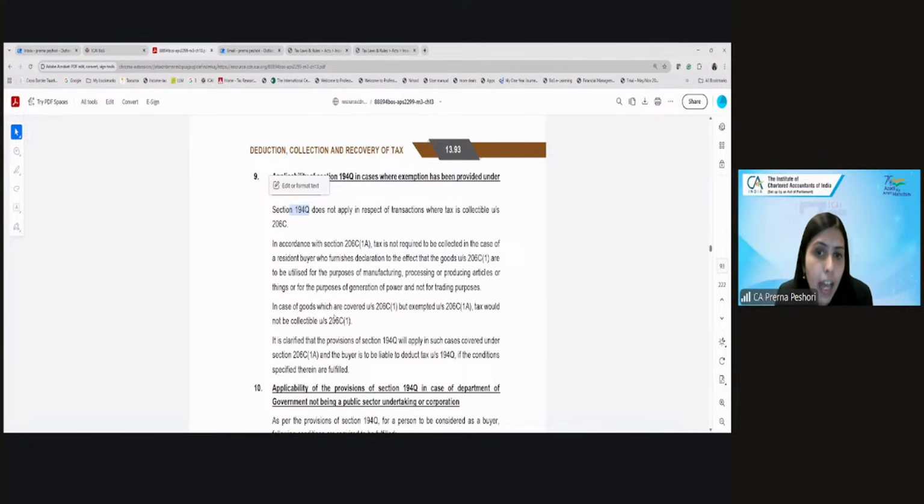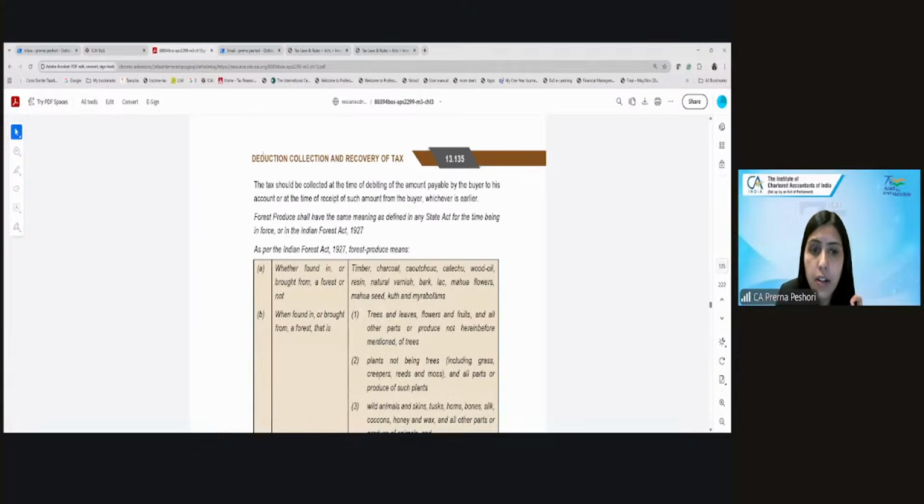So the CBDT has clarified that in these cases 194Q shall apply where the tax is exempt from collection under 206C(1A). Are we clear? So in those cases 194Q will be applicable. Okay? Yes or no, students? Is this clear? Clear, ma'am. Okay.